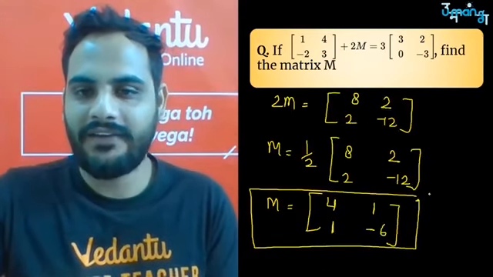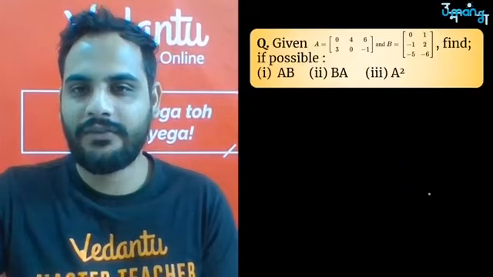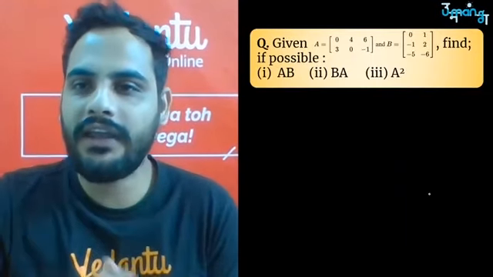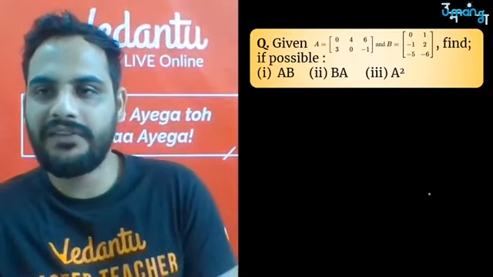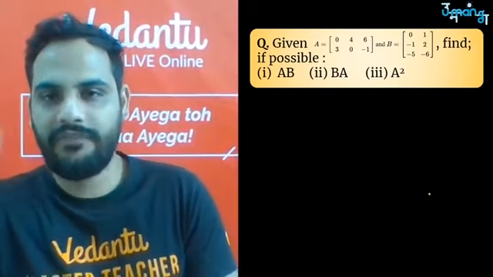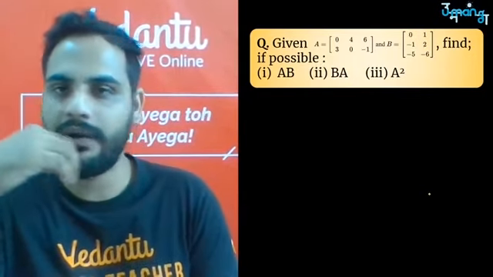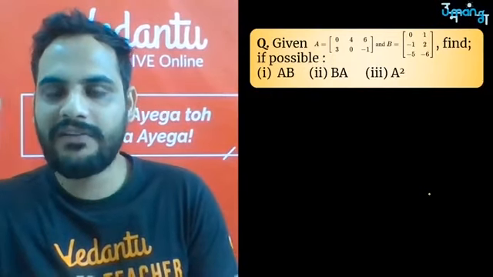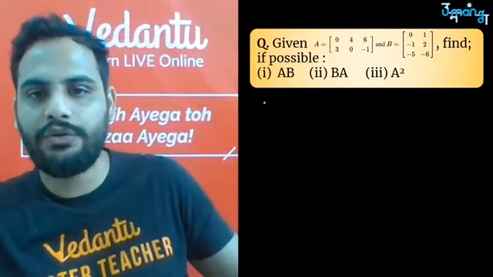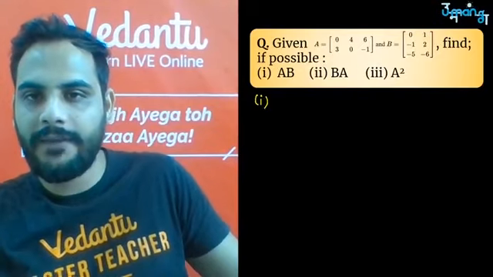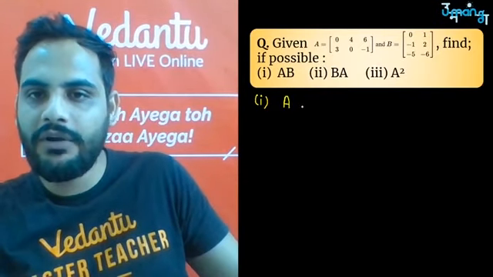Okay, let's go for the next question. Next question is this: given A is equal to this and B is equal to this, find, if possible, A into B, B into A and your A square. Okay, so matrix A and matrix B are given. Let's solve the first one. We will do A into B first.